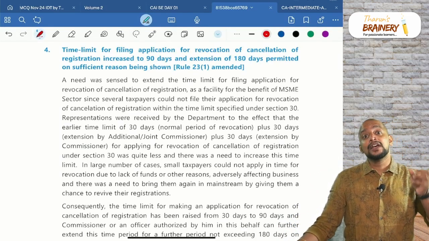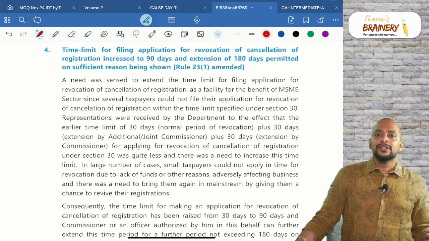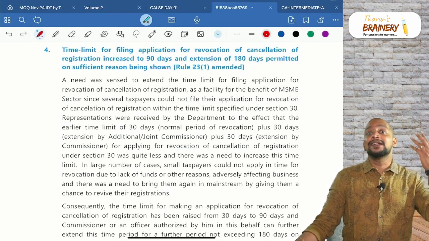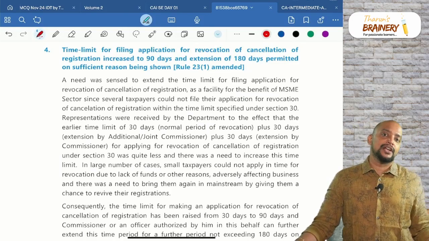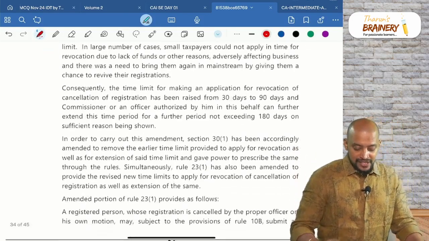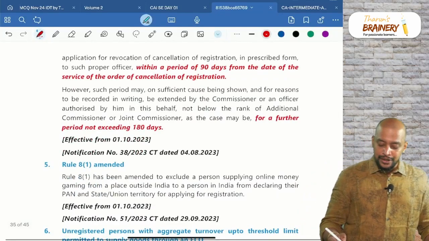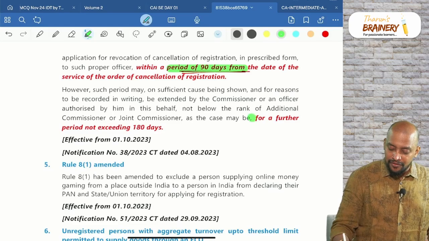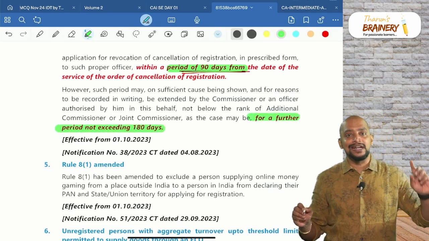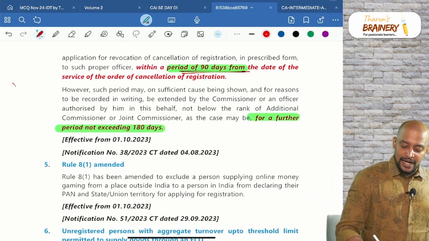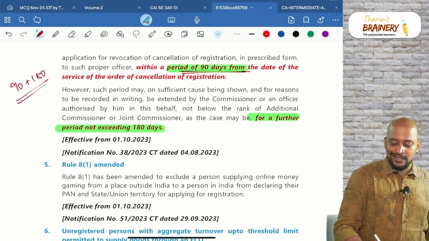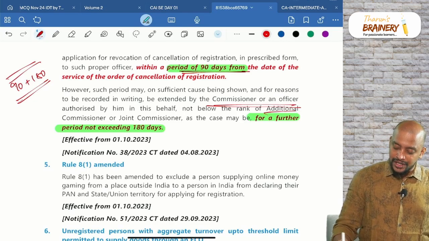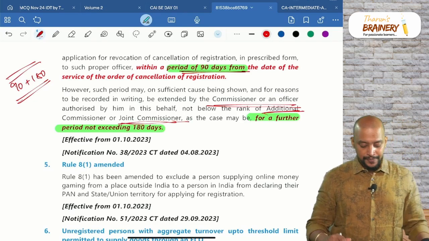Previously it was 30 days plus 30 days, like that it was. Now they amended it to 90 days, and it can be extended for a further period of 180 days by additional commissioner, joint commissioner or commissioner. So previously it was 30, now they have amended it to 90 days, and it can be extended for a further period not exceeding 180 days, means 90 plus 180 days. And this 180 days extension will be granted by either commissioner or additional commissioner or joint commissioner.